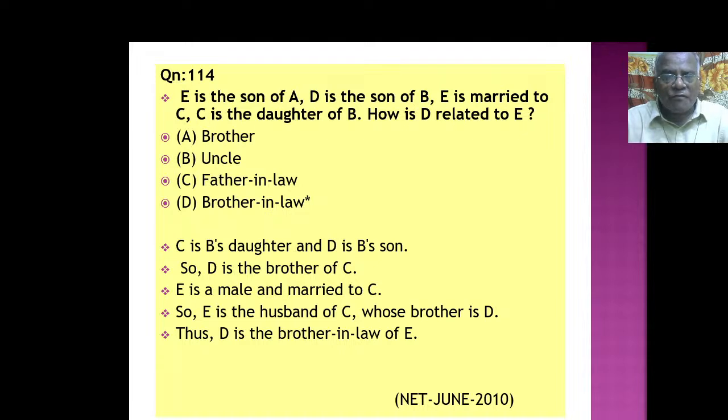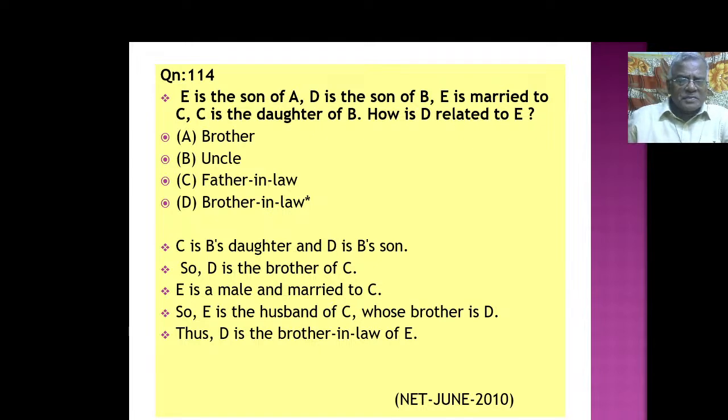E is the son of A. D is the son of B. E is married to C. C is the daughter of B. How is D related to E? You have to analyze each and every sentence. C is who? B's daughter, right? C is B's daughter and D is B's son. So D is the brother of C. From those words we can understand.